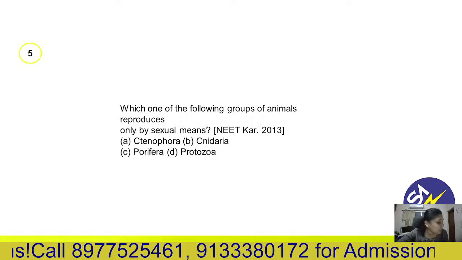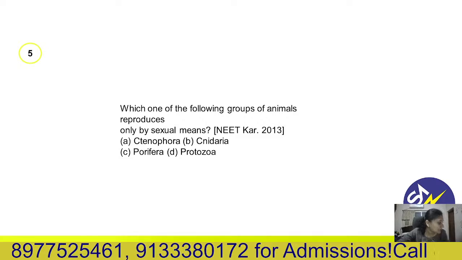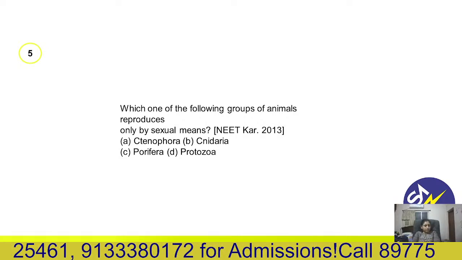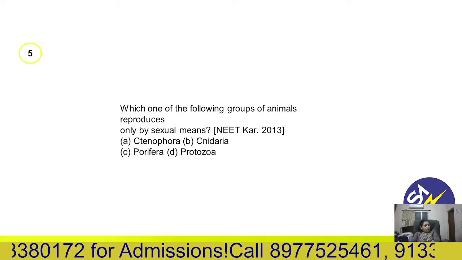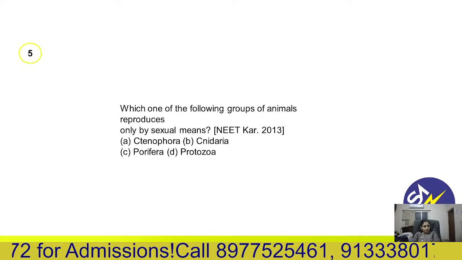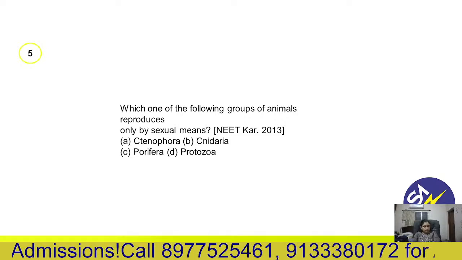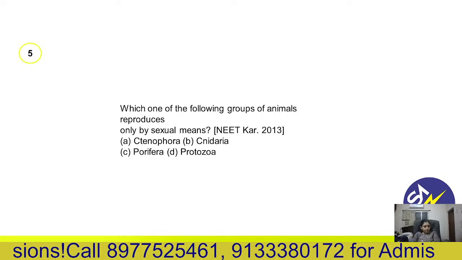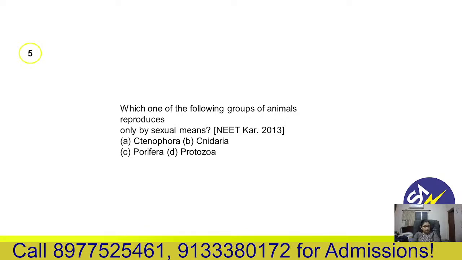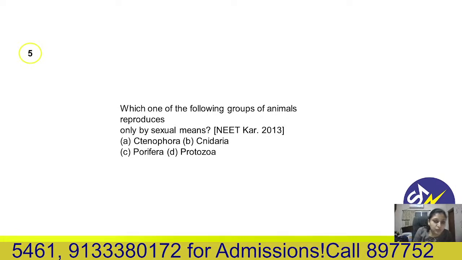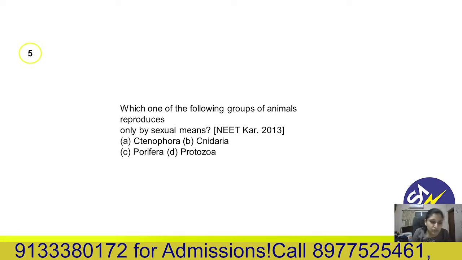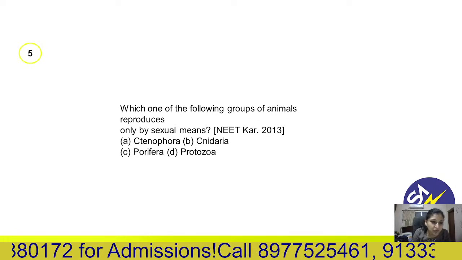For the fifth one, which is the correct answer? Here: Ctenophora, Cnidaria, Porifera, Protozoa.